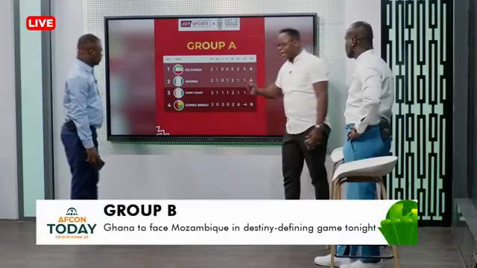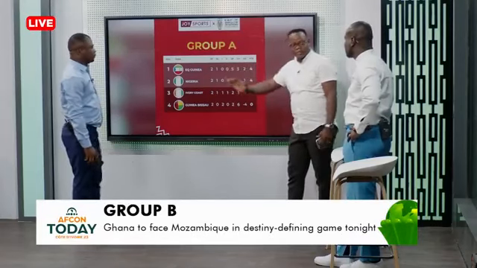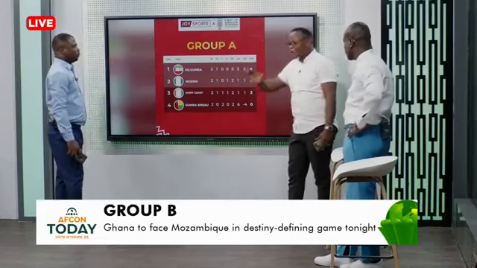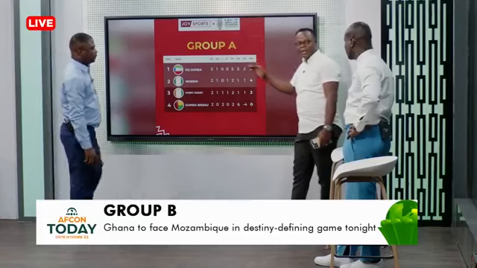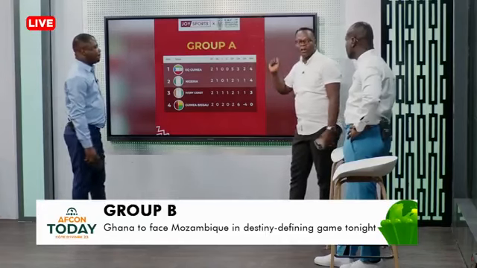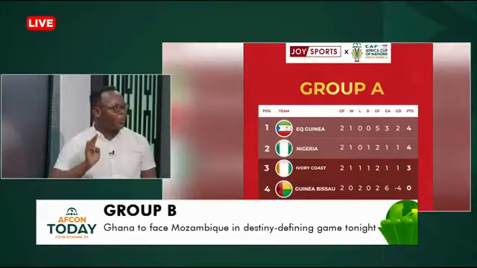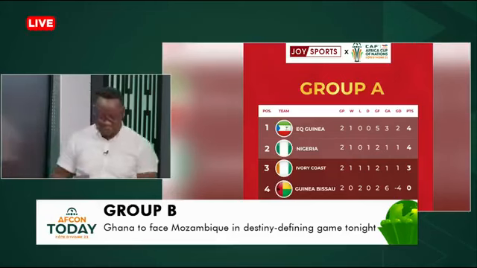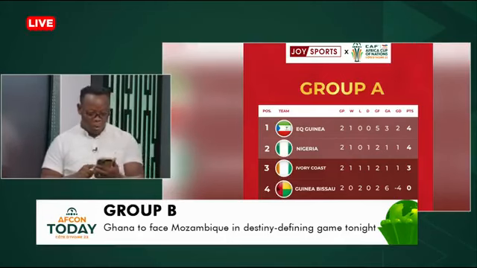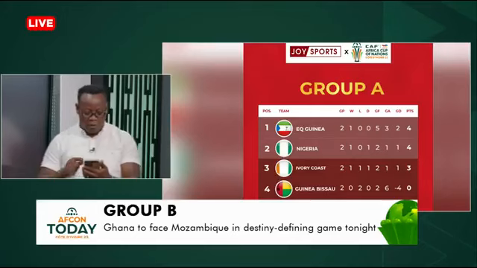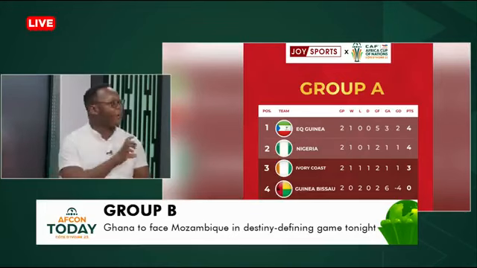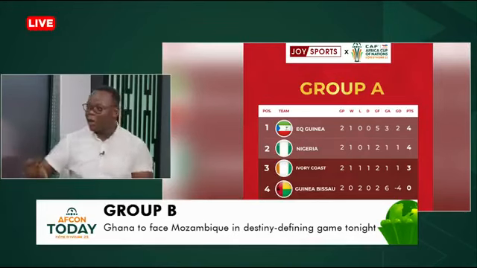To select that, they will look at points, then goal difference, then goals scored. They will rank all the 3rd place teams in the groups, and then take the top 4. So in other words, there are only 2 groups where the 3rd place teams won't qualify to the next stage. As things stand right now, we will show you the ranking of the top 3rd place teams, and we'll take you to each group and tell you how it could potentially play out.